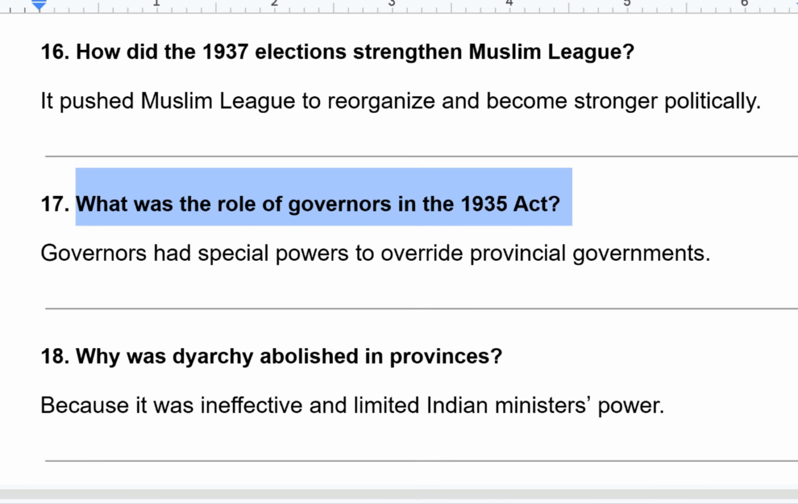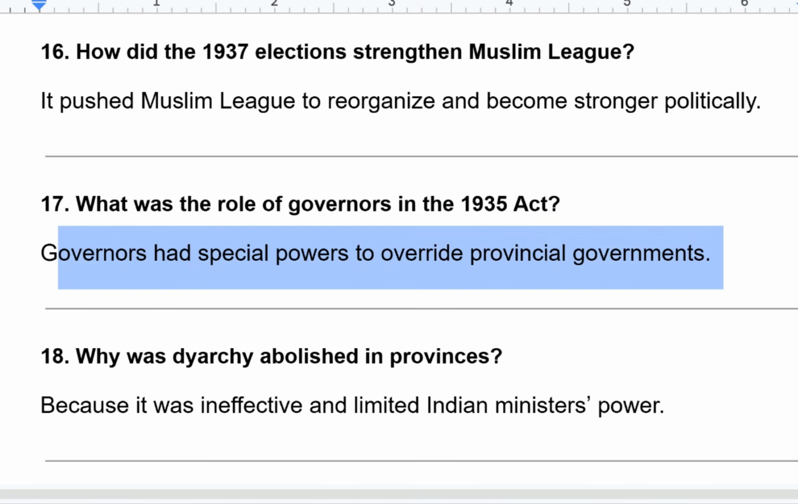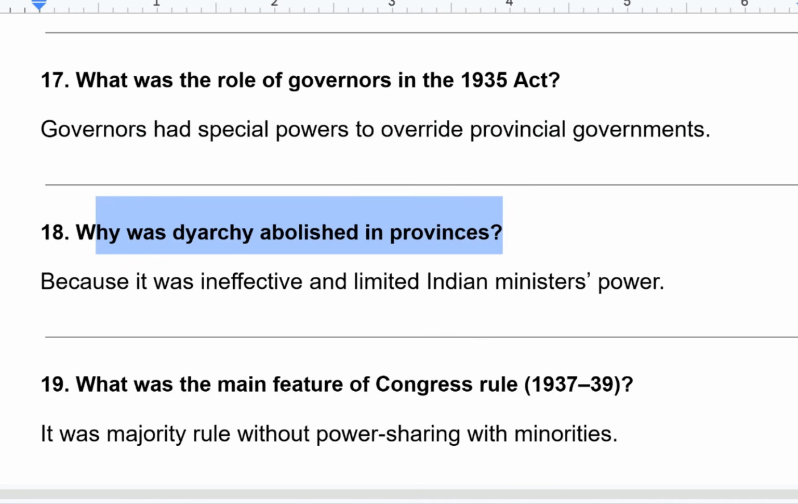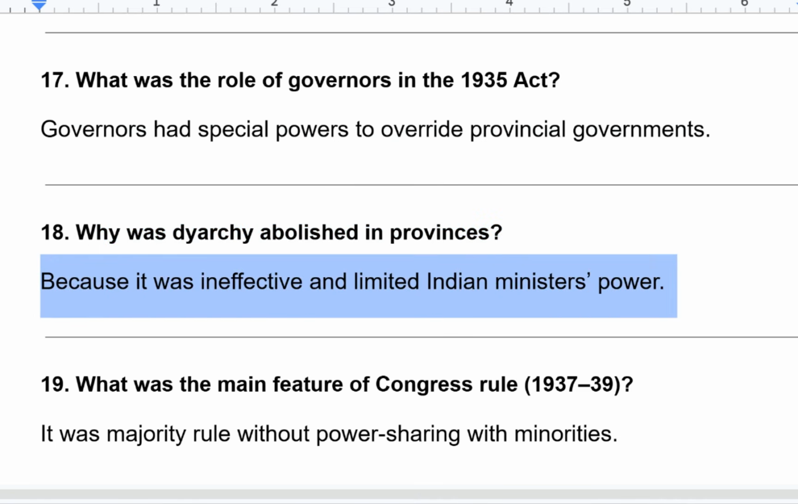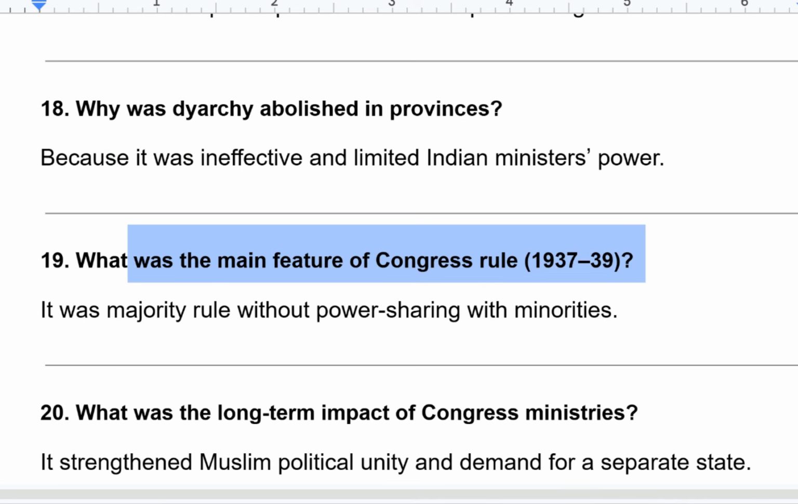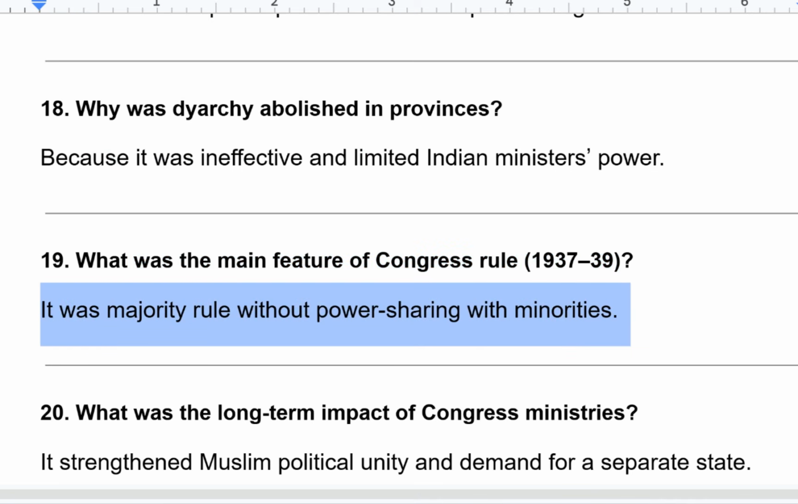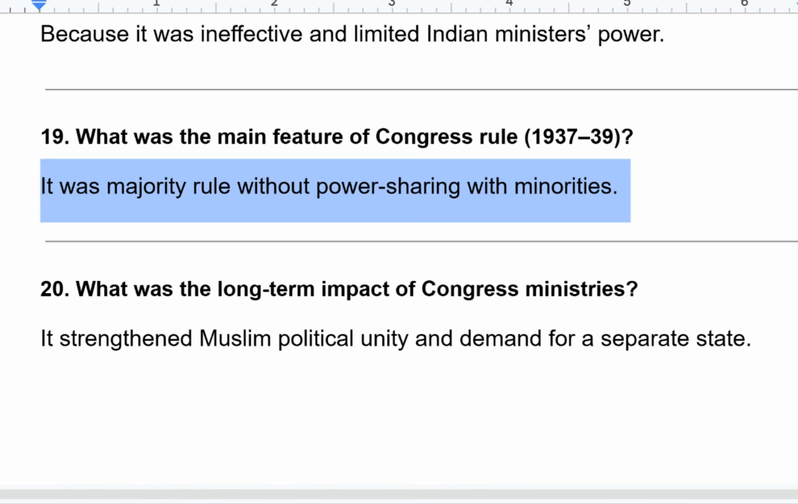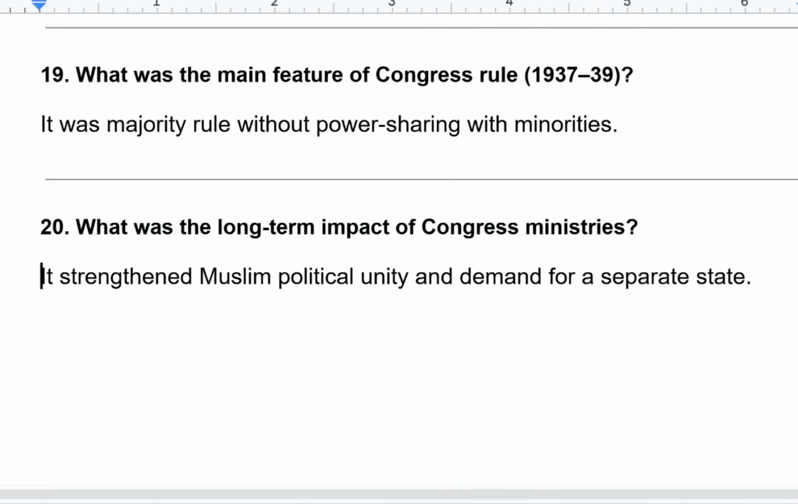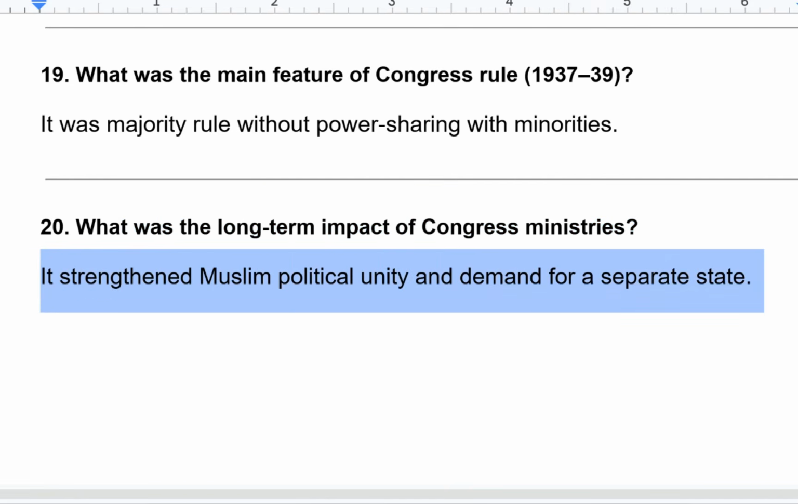What was the role of governors in the 1935 Act? Governors had special powers to override provincial governments. Why was diarchy abolished in provinces? Because it was ineffective and limited Indian ministers' power. What was the main feature of Congress rule? It was majority rule without power sharing with minorities. What was the long-term impact of Congress ministries? It strengthened Muslim political unity and the demand for a separate state.